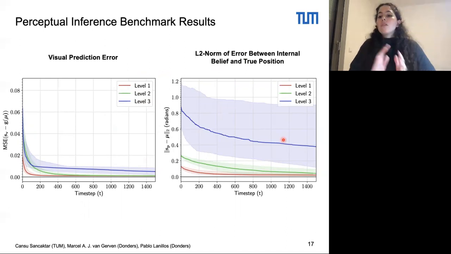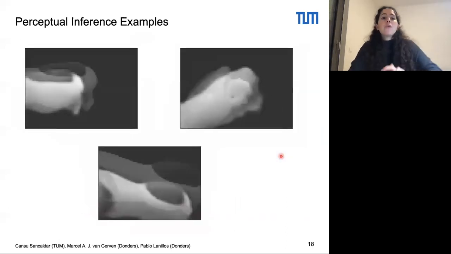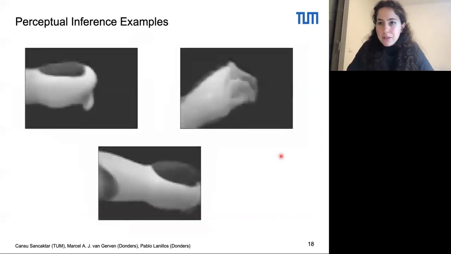Since different joint angle combinations can have very similar looking camera images, there is a local minima problem. This issue is most prevalent in level 3 tests which have the highest difficulty, hence the larger joint angle error you see here. So here are some perceptual inference examples from the real NAO robot.